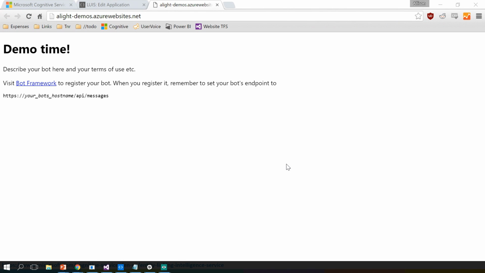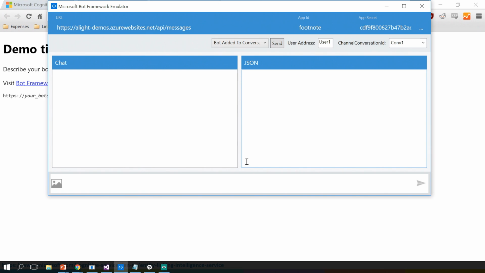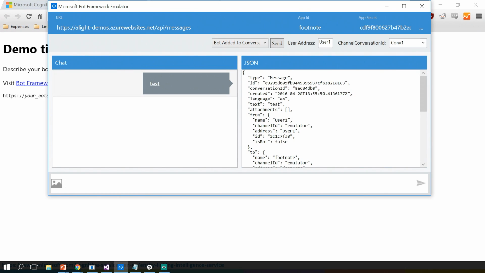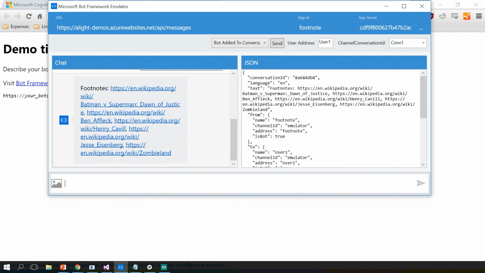And that's why I'm going to use the handy-dandy Microsoft Bot Framework emulator. So this actually connects to my bot, and I can do some tests. Like test. There's nothing interesting about test. Apparently, no Wikipedia IDs about that. No one's surprised. But now, what if we actually pull in that text that I showed you before? And you can see that our bot returns with all of those links, and I can go to them and click them and be done.